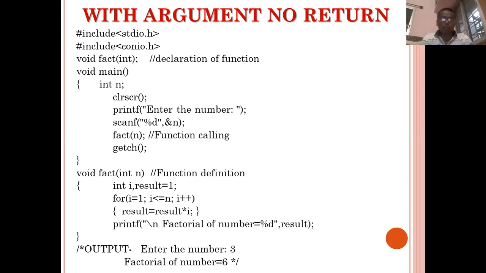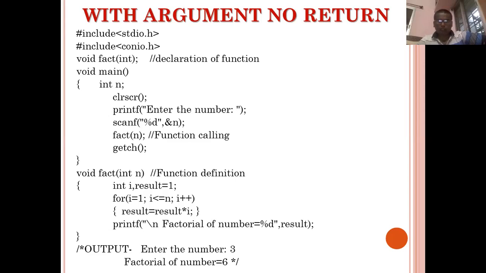The bracket is not empty, it means that some value has to be passed. And now in the main function, while calling the function, I have passed the value of n, and n is nothing but the number of which we have to find the factorial. So while calling fact, the n value has to be passed, that value is taken by the user defined function, it will calculate the final result, and in the function definition the user defined function will print the final value.